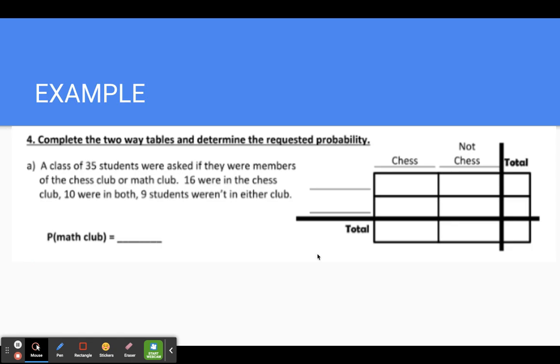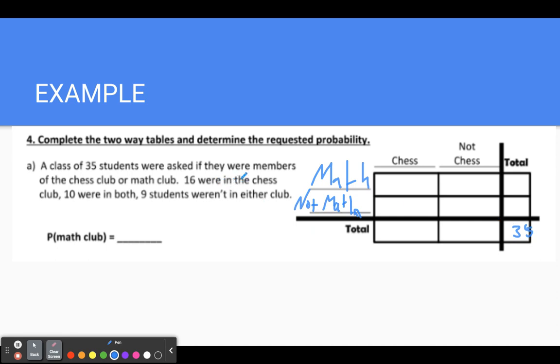Okay, 35 students were asked if they were members of the chess club or a math club. 16 were in the chess club, 10 were in both, 9 students were in either club. All right, so that means we have to figure out what to put here. If this is chess and not chess, that means this is going to be math and not math, right? We know that there were 35 total students, so that is our big total.